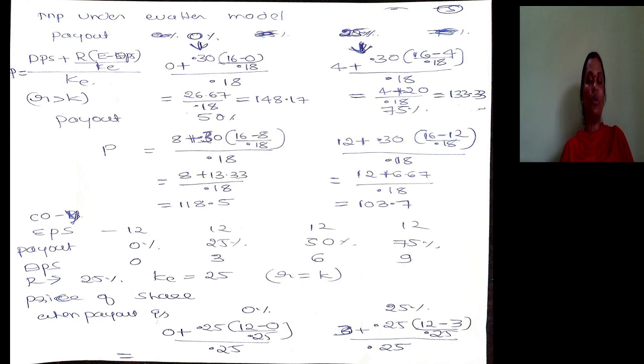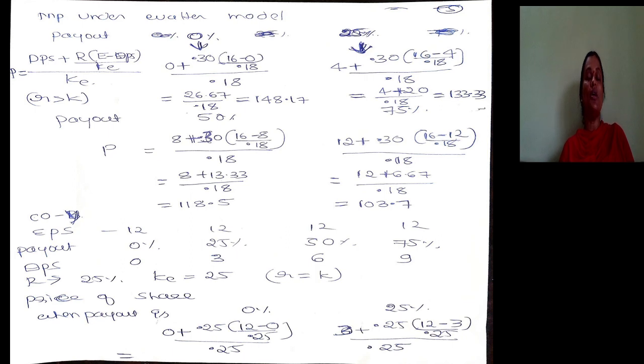When payout is 0, DPS will become 0. When it is 25%, DPS will become 4. When the payout ratio is 50%, DPS will become 8. When the payout ratio is 75%, DPS will become 12. When we apply the formula, we arrive at values of 148.17, 133.33, 118.5, 103.7. This calculation indicates that value decreases when the payout ratio increases.